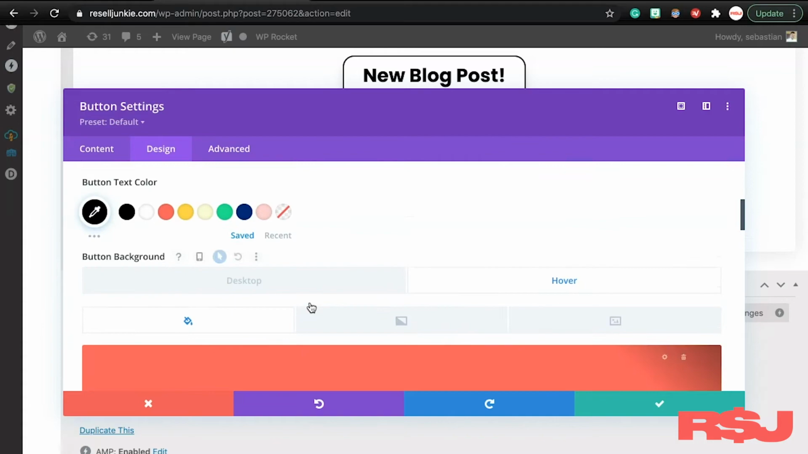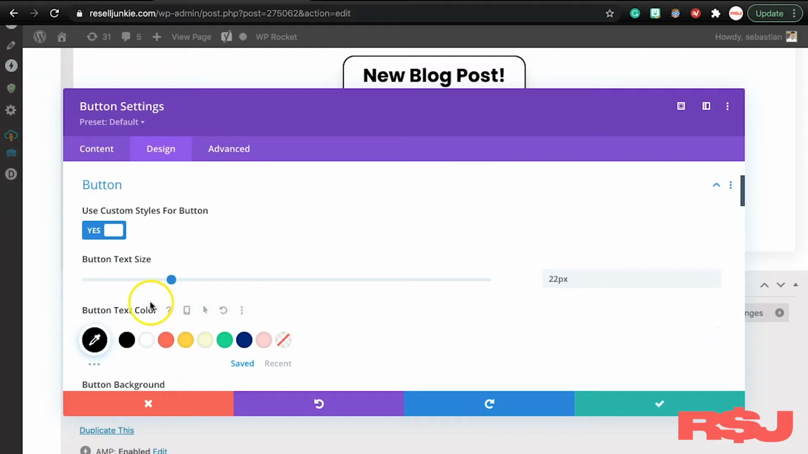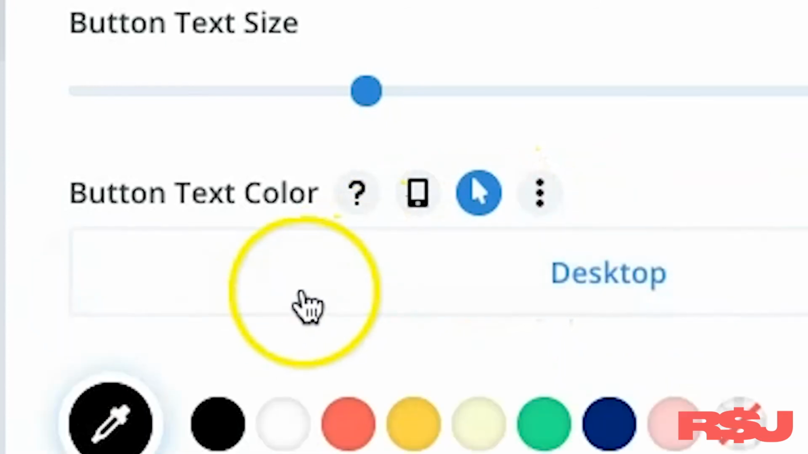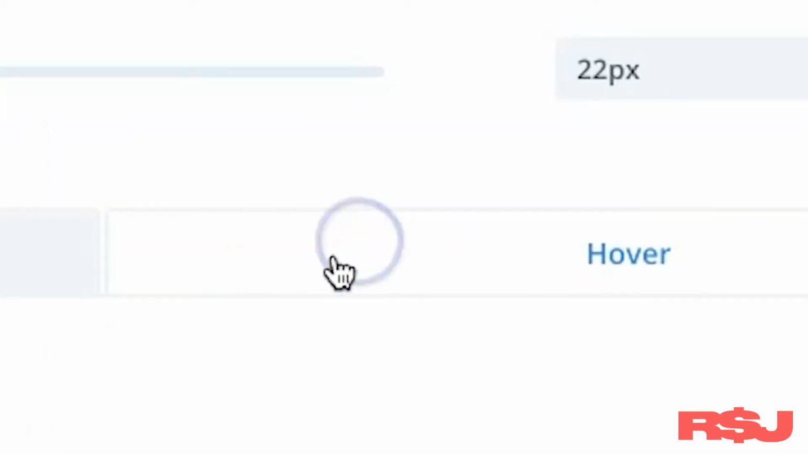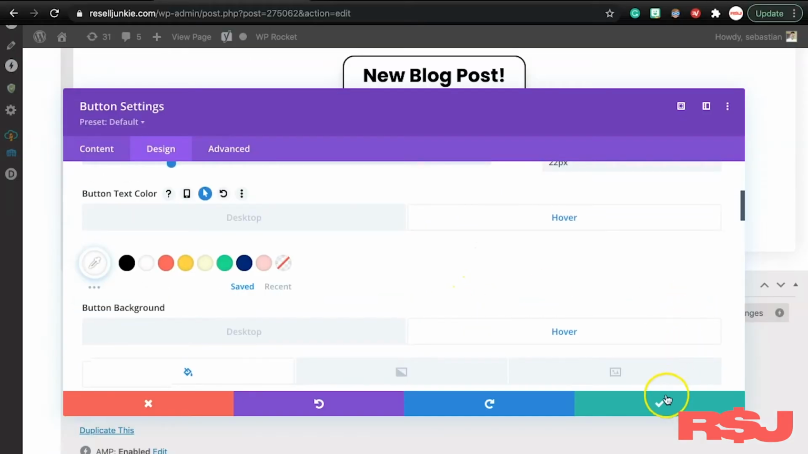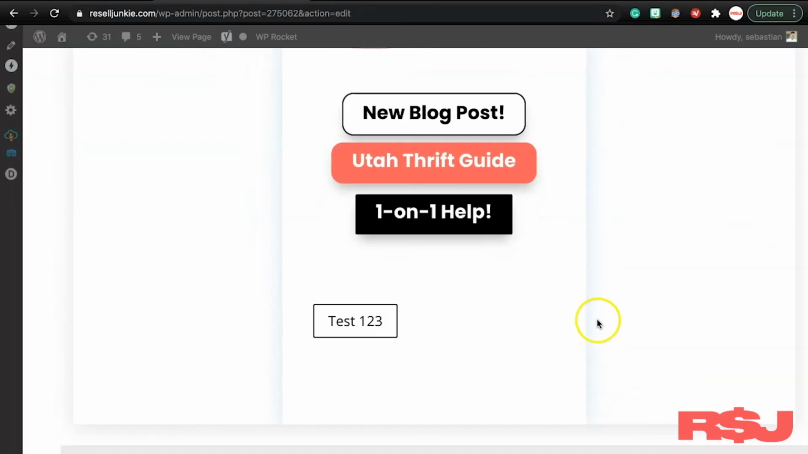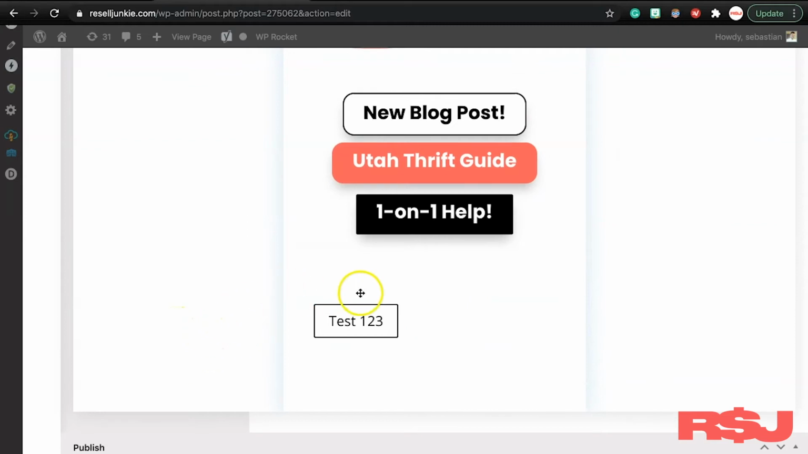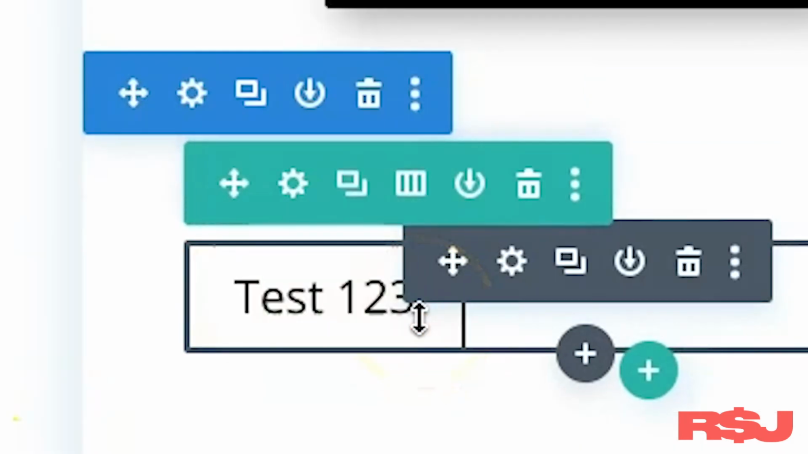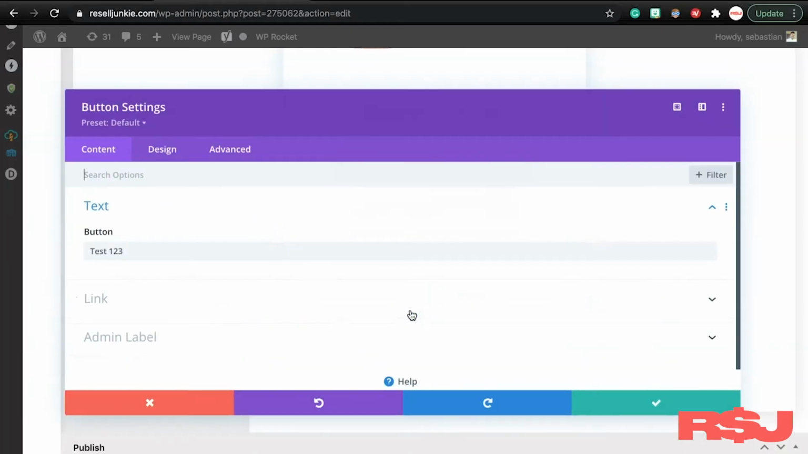Let's do that. But then, let's do this as well. When the user hovers, the text color changes as well. So same process, we go to hover, and now we select white. That's great. Let's add that. Let's see what this looks like. So we have our button right here, in test 1, 2, 3. You can see it's completely outlined. The background is white, and then we hover over it and it turns red. That's awesome.